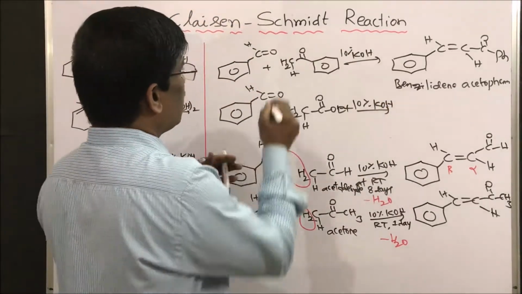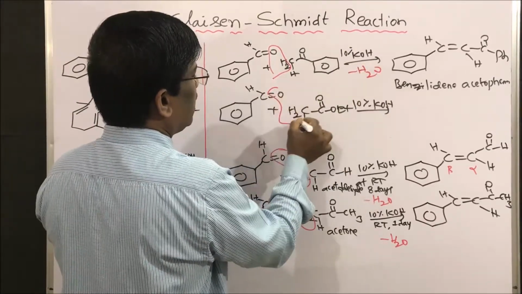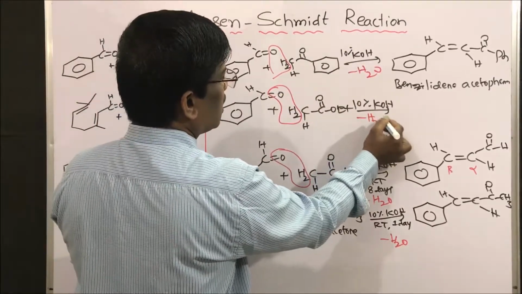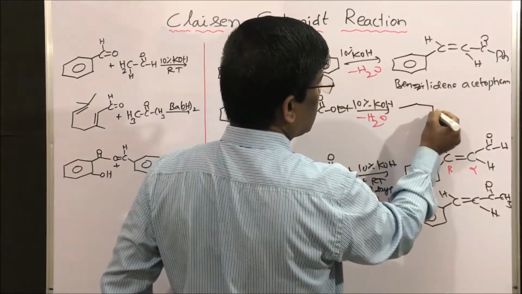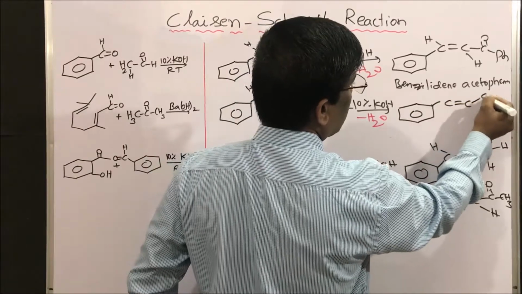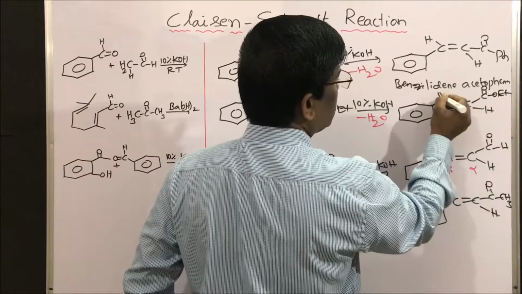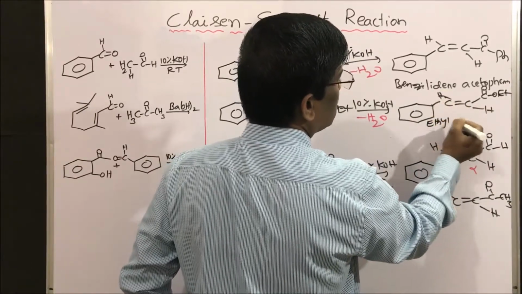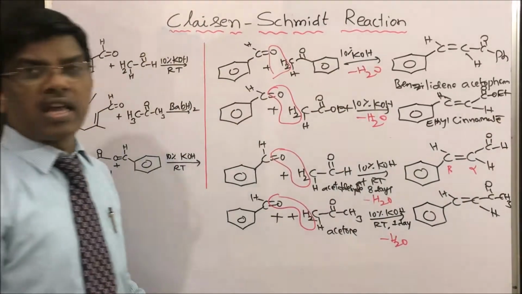Simply take out this water molecule, minus water. Here also take out this water molecule, minus water. What I am going to get? Ethyl cinnamate. Let me write the structure. COOEt, ethyl ester of cinnamic acid. Ethyl cinnamate. So this is what I am going to get.